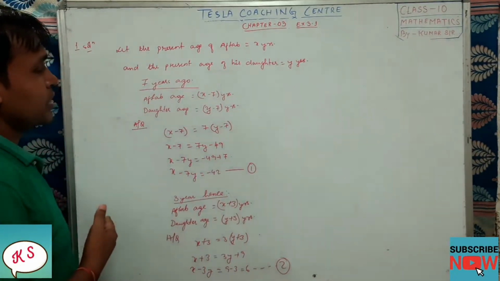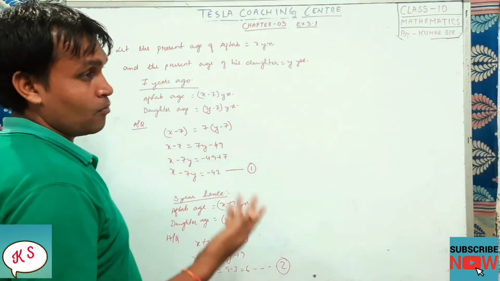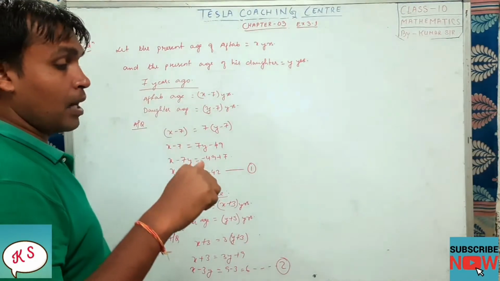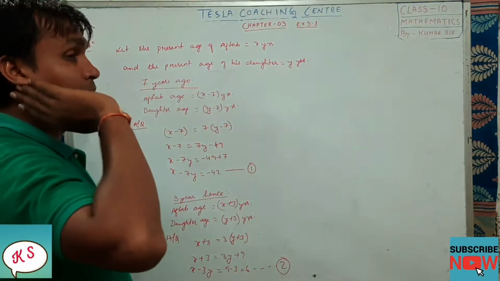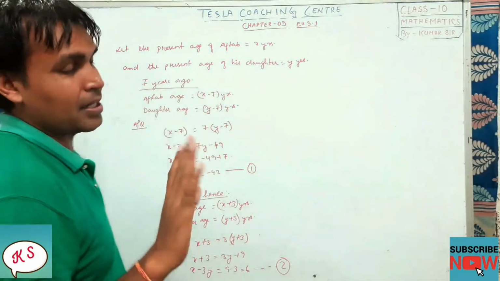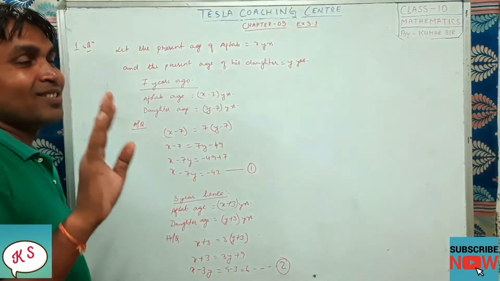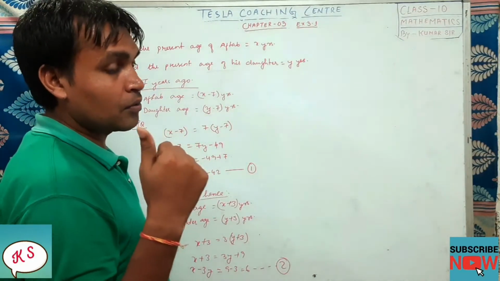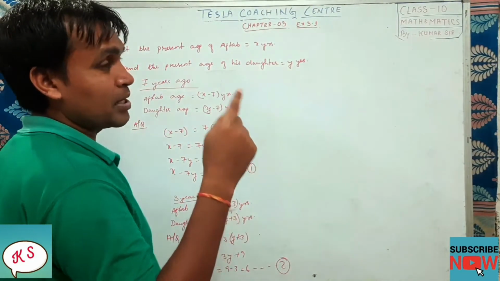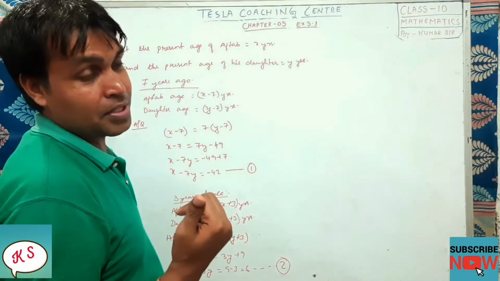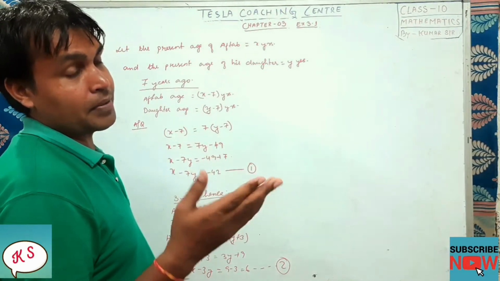Now in the question it is said 7 years ago, which means 7 years before now. If I want to know, suppose my age right now is 20, as an example, and I ask you to find my age 7 years ago, what will you do? Present age minus 7, 20 minus 7. So 7 years ago my age was 13, right?